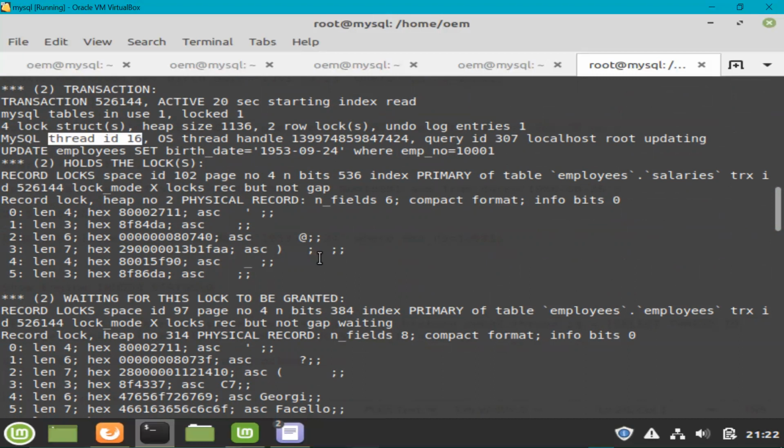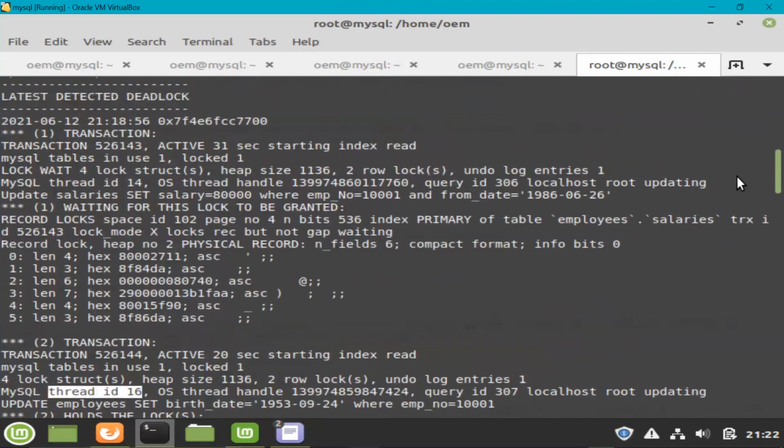There is one piece of information that is missing. If you look at transaction 1, you can understand that it was asking for the lock on the salaries table because it is running an update command on the salaries table. So it demanded the lock on the salaries table, which is fine.